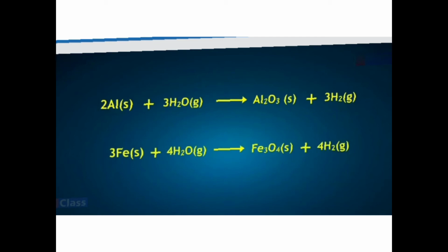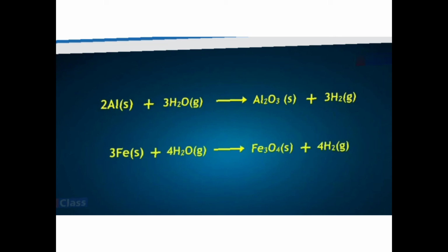So there are some metals which react with water at room temperature, for example group 1 elements. Then there are some elements which don't react with water at room temperature, but if you take steam, they will start reacting. And there are some metals like gold, silver, which react neither with room temperature water nor with the steam. So nothing happens here.